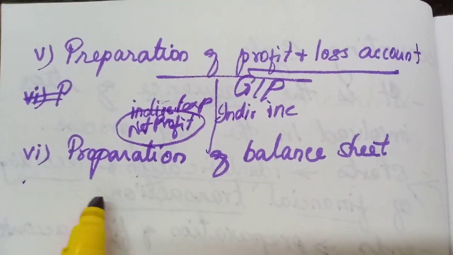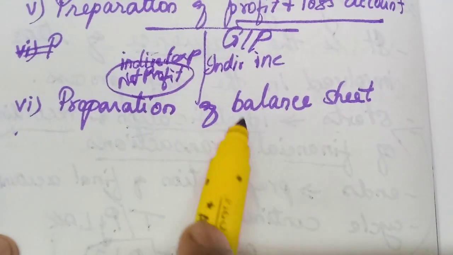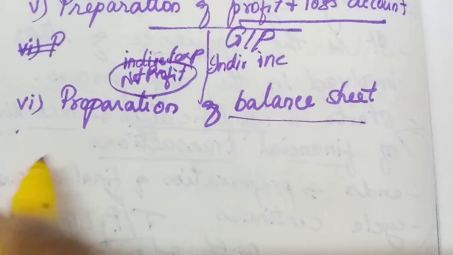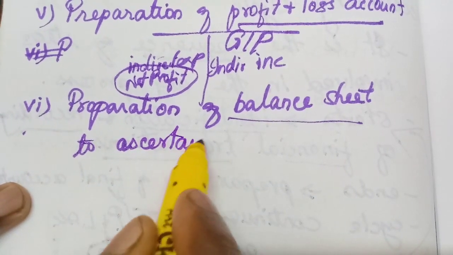Then the next step is preparation of the balance sheet. That is the final step. The balance sheet is prepared to ascertain the financial position of the business.